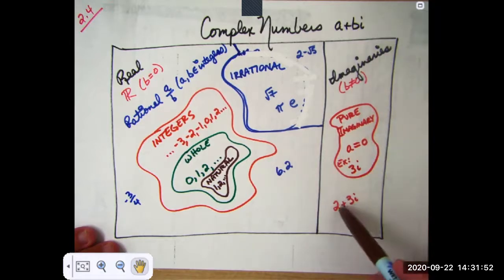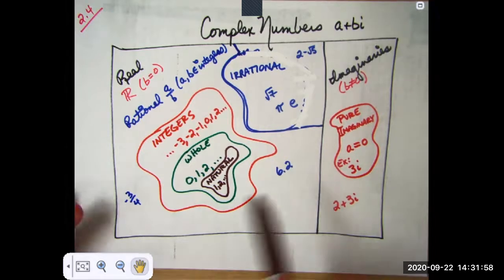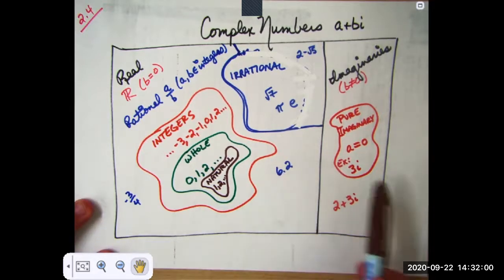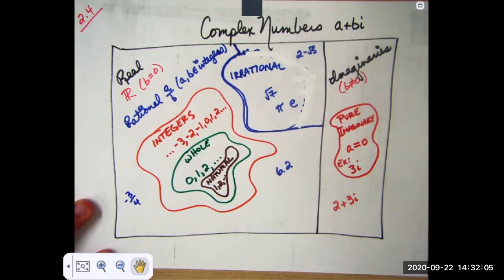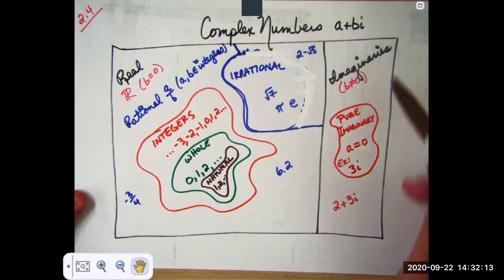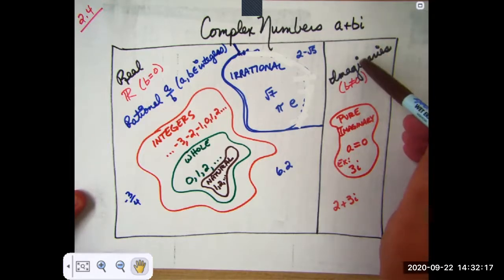Now some people can say the number 2 plus 3i is a complex number, and it is. But so is 6.2. All of these numbers are complex numbers. Now, there are different mathematicians who categorize things a little bit differently. The way I look at it is 2 plus 3i, any number that has a b not equal to 0 is an imaginary number.